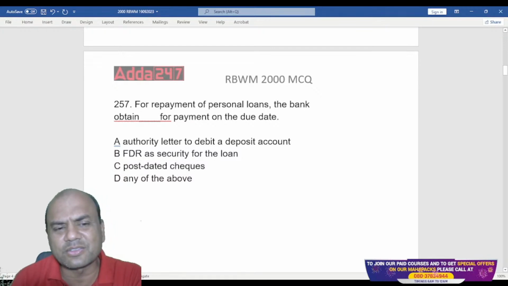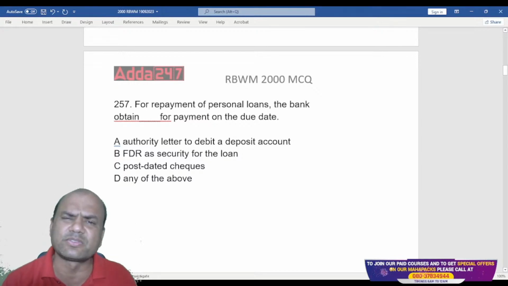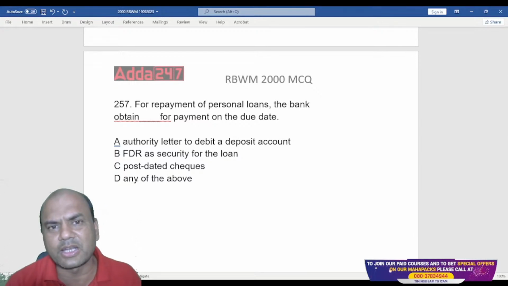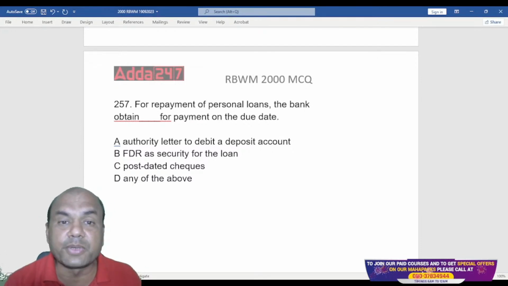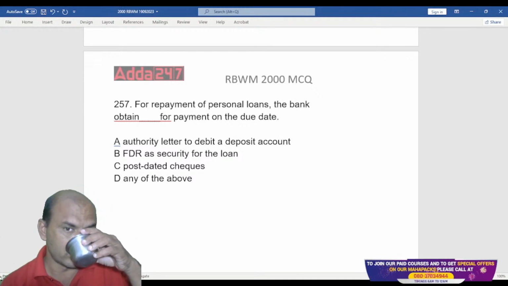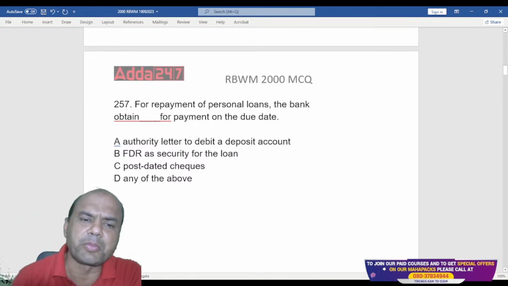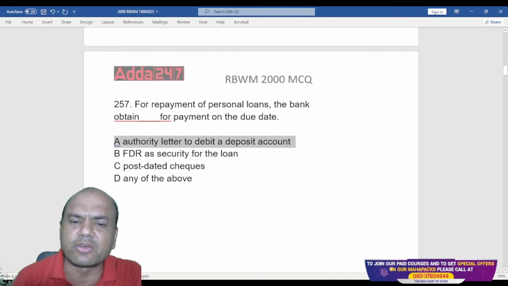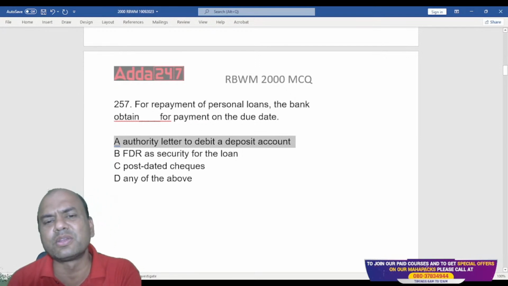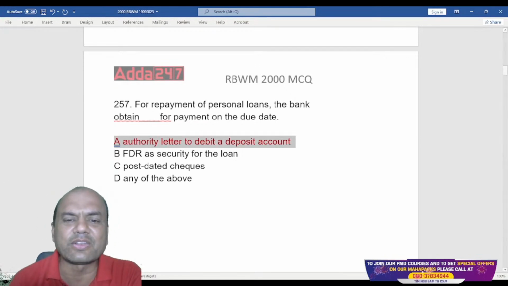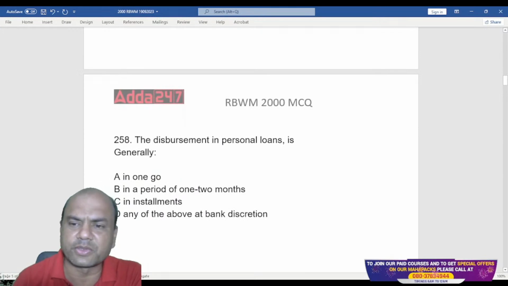Do we take these PDCs now? How many of you take PDCs now from the customer? Type yes in the comment section if you take PDCs. Three PDCs we take up till now for that Negotiable Instruments Act. But for the regular repayment, 12 PDCs, 36 PDCs, do we take them? Gone. All those days are gone now. Directly the authority letter, which we also call SI now, right? Standing instruction. So we take SI only. Nowadays PDCs and all these things are gone. Okay? Next one.